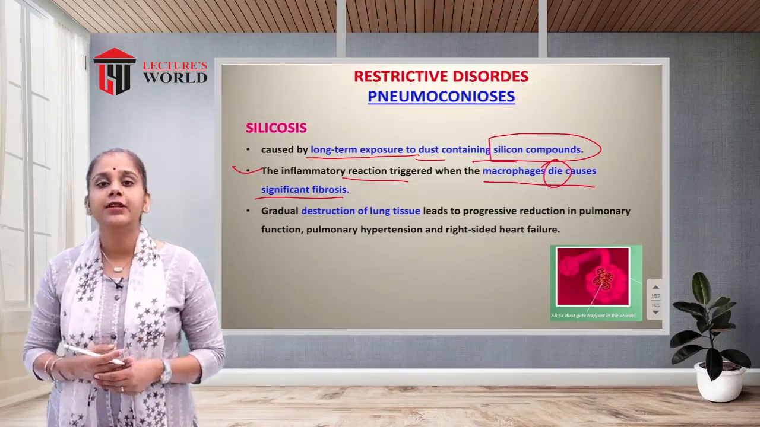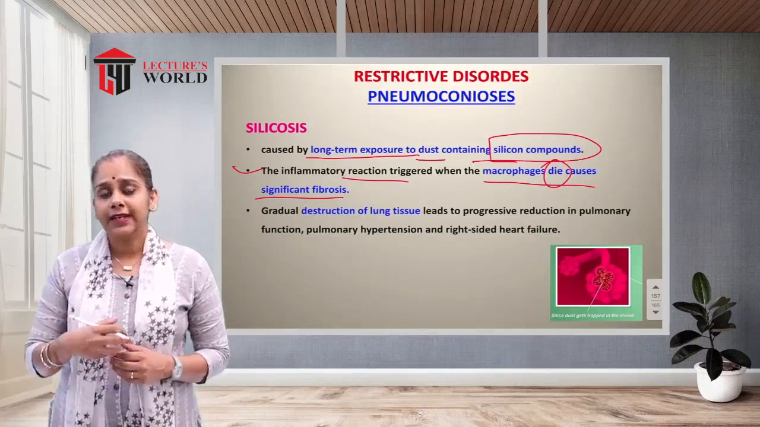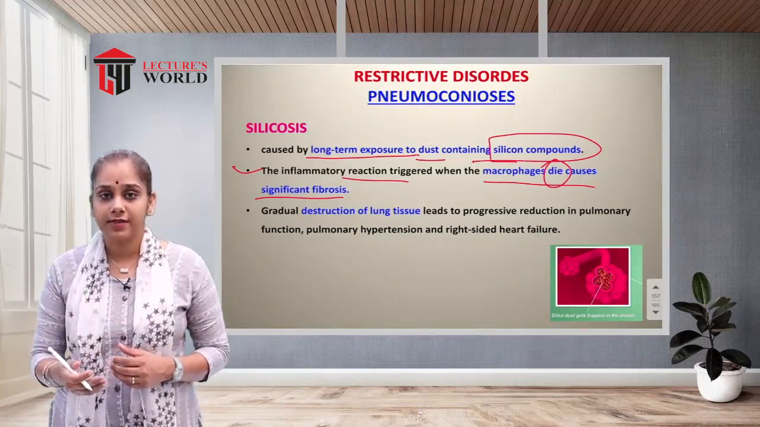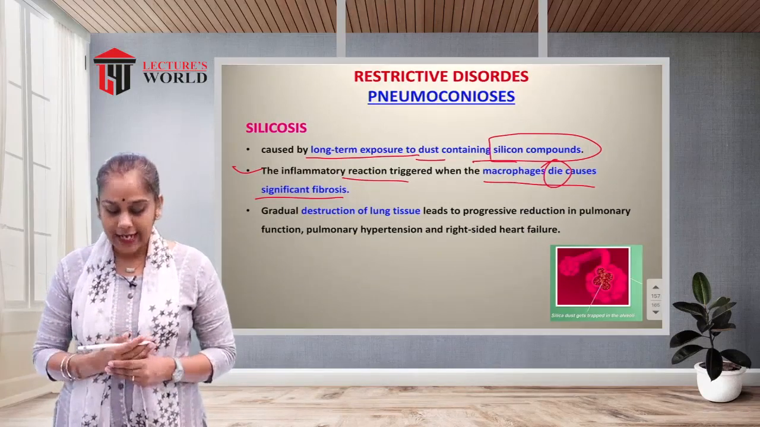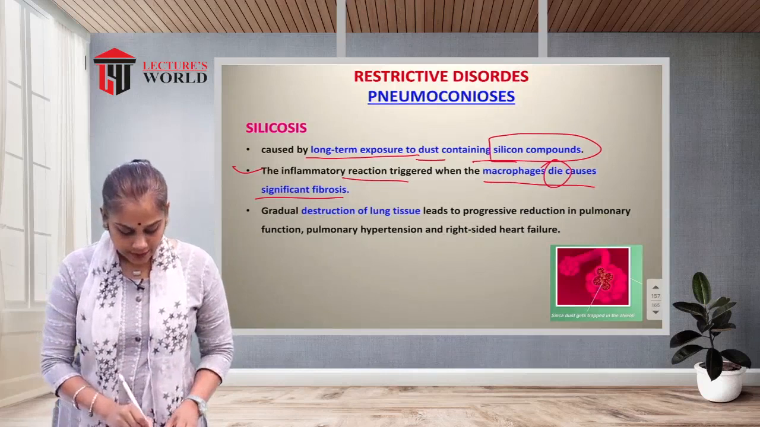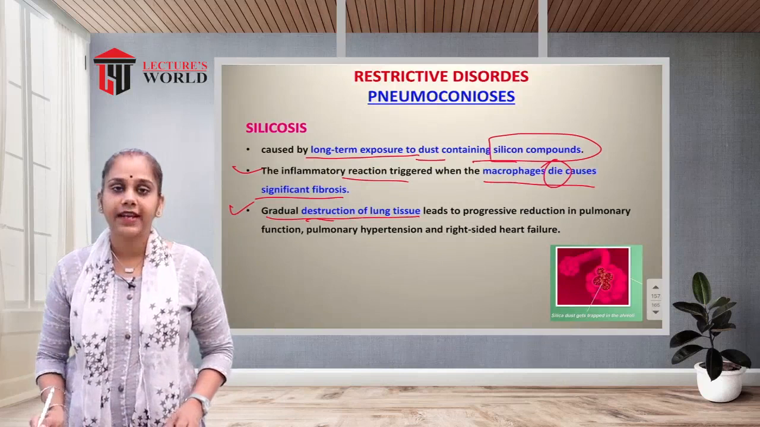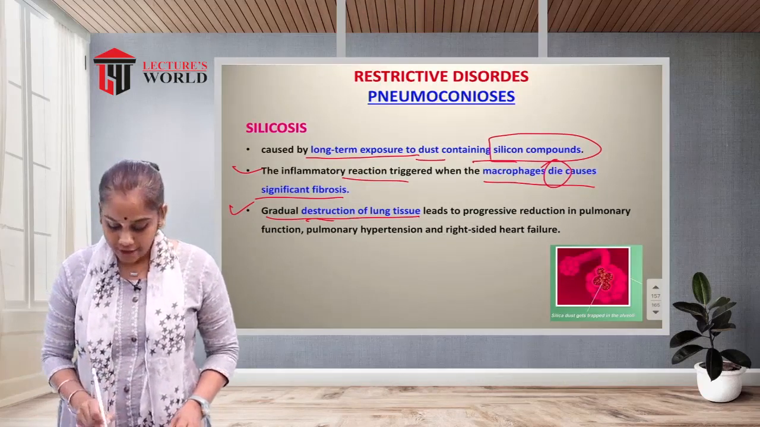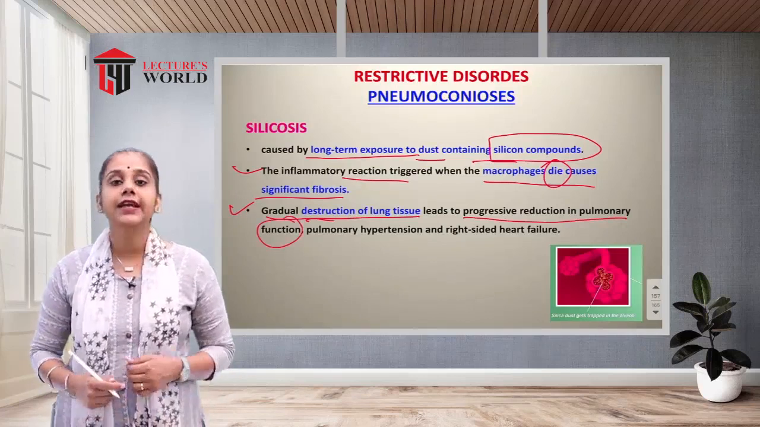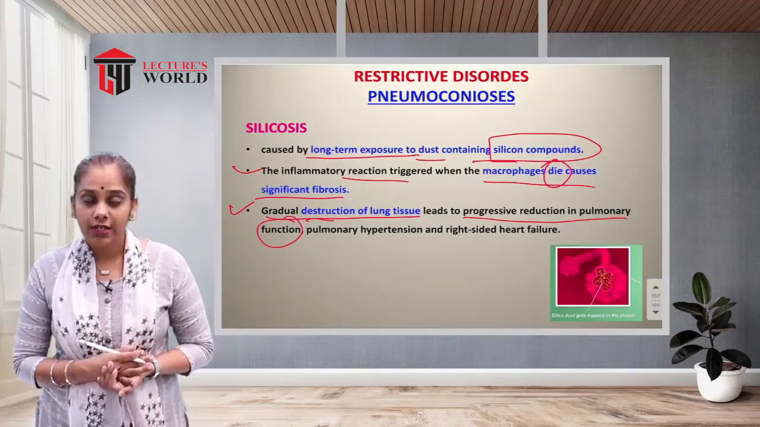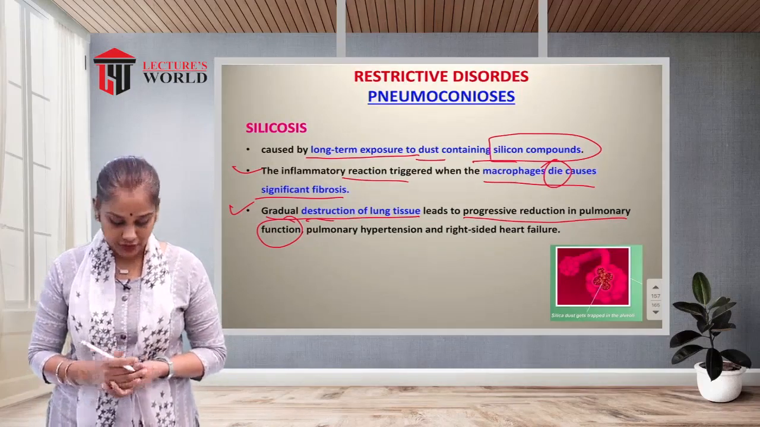So macrophages will die and they are not performing here, they do not kill the bacteria or virus, or we can say dust, or foreign particles entering into the lungs, so they can cause infection. There will be gradual destruction of the lung tissue, which leads to progressive reduction in pulmonary function. They are not performing proper, normal function.